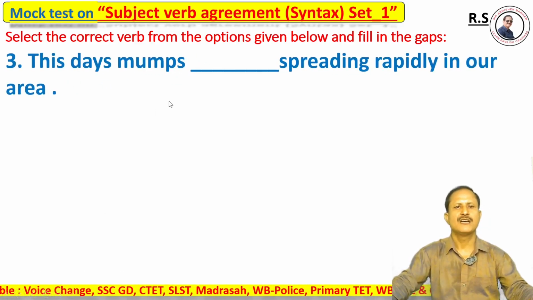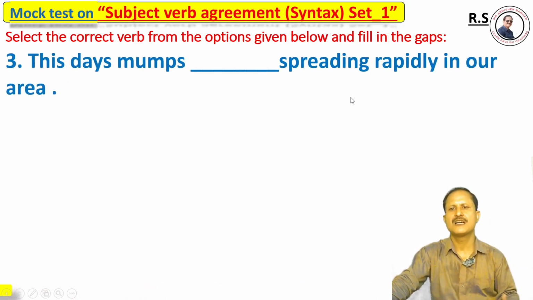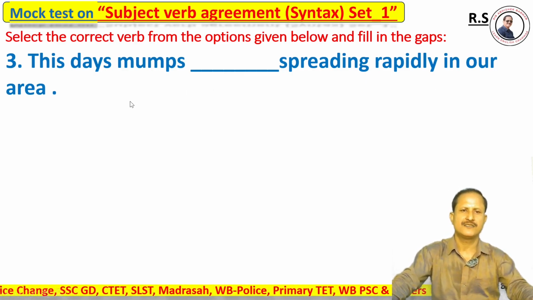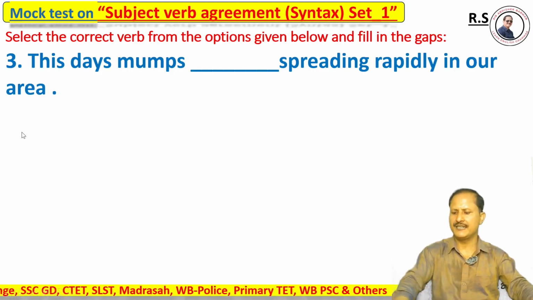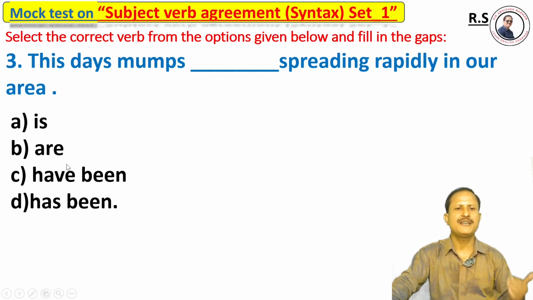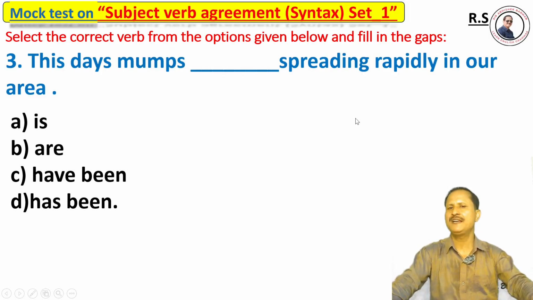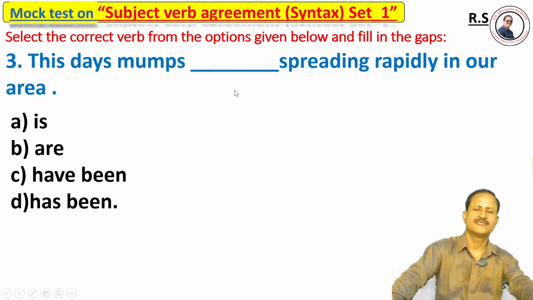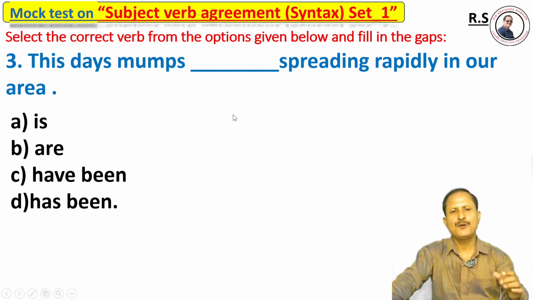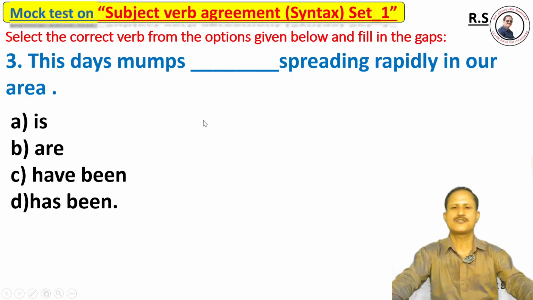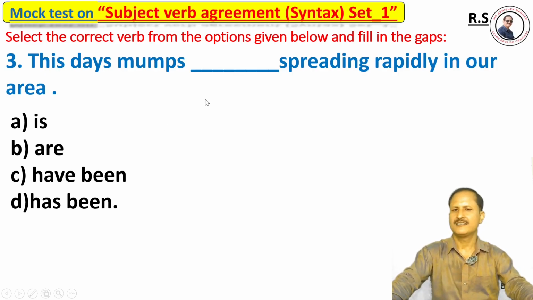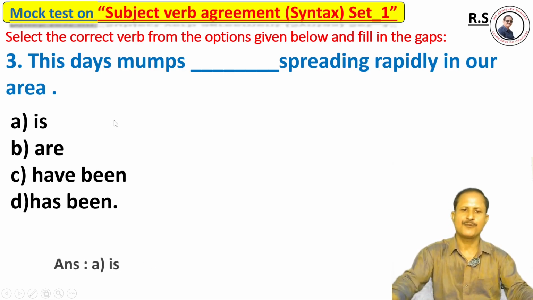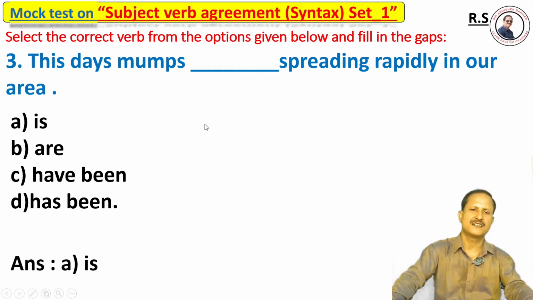Question number three. These days, mumps dash spreading rapidly in our area. Once again, these days, mumps dash spreading rapidly in our area. Options: option A is, option B are, option C have been, option D has been. I'll give you only 7 to 10 seconds to think, to ponder over or think deeply, and then I will provide the answer. So the right answer is option A, is.